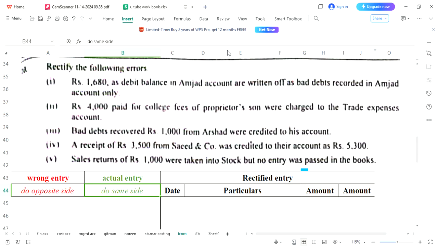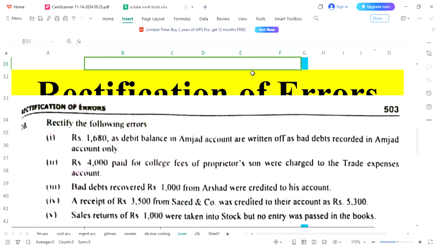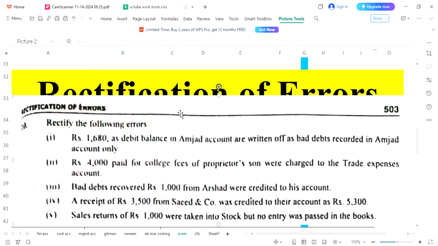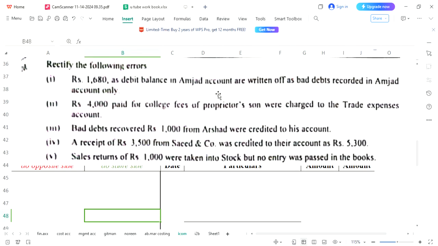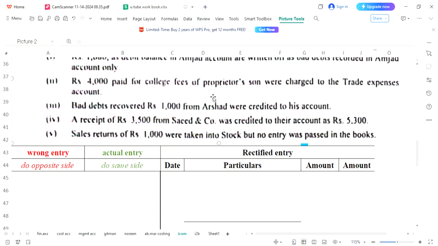Today's target is to solve question number 10. The chapter which we are related with is rectification of error. As you can see, this is our question number 10. Following entries are given, 5 entries, and we need to make rectified entries. Performa is same. We are required to make journal entries over here. These two columns would be used for our rough work. So now we are open to start our question.